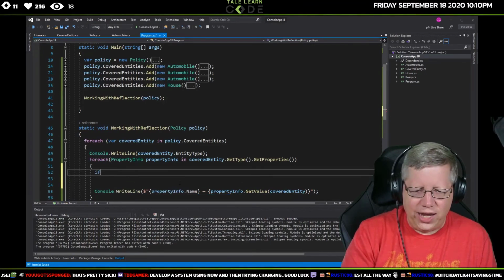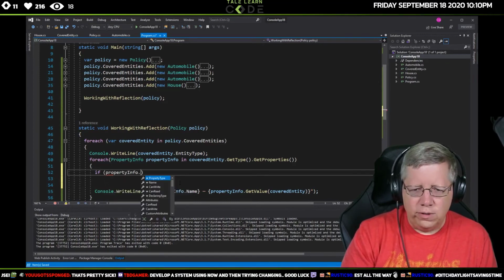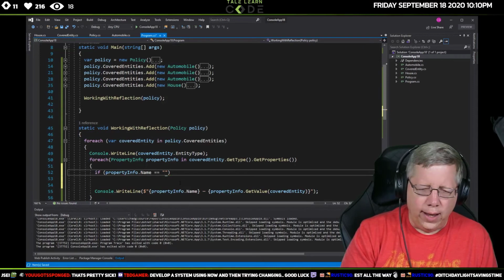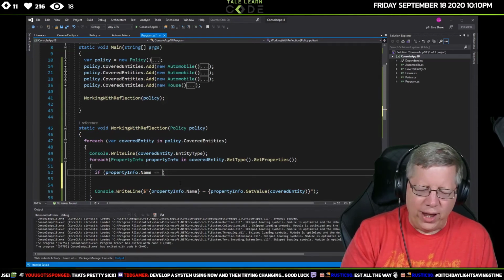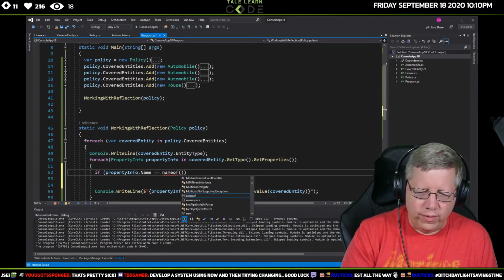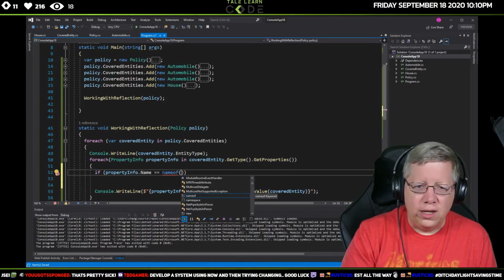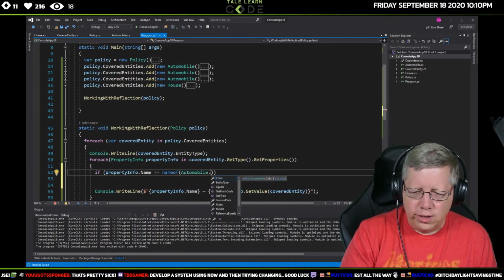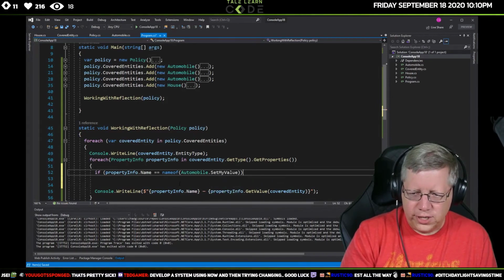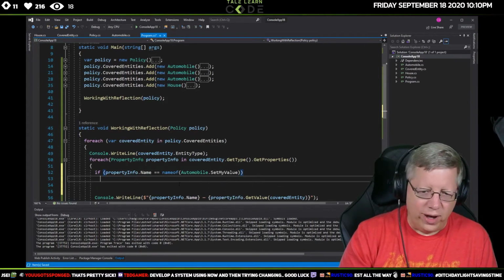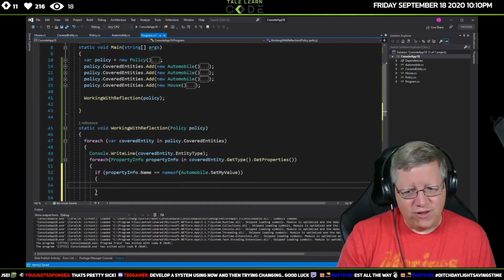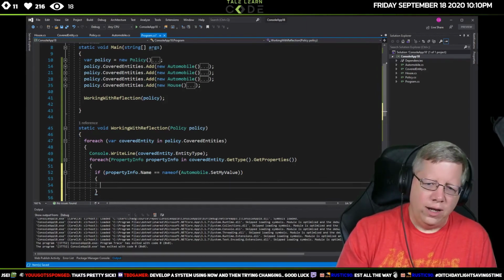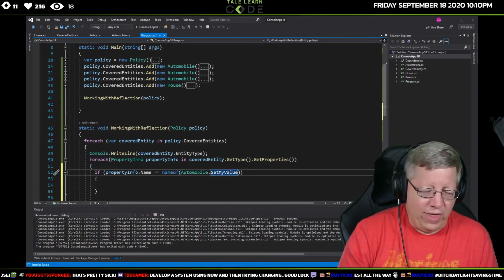I want to say if property info name equals, and I'm actually gonna do a nameof, because I'm gonna make sure I type this in correctly. Automobile dot set my value. Okay, that's actually the better way of doing this code. I could have just had a string of set my value. This is actually better, right? This nameof will get the name of that parameter.